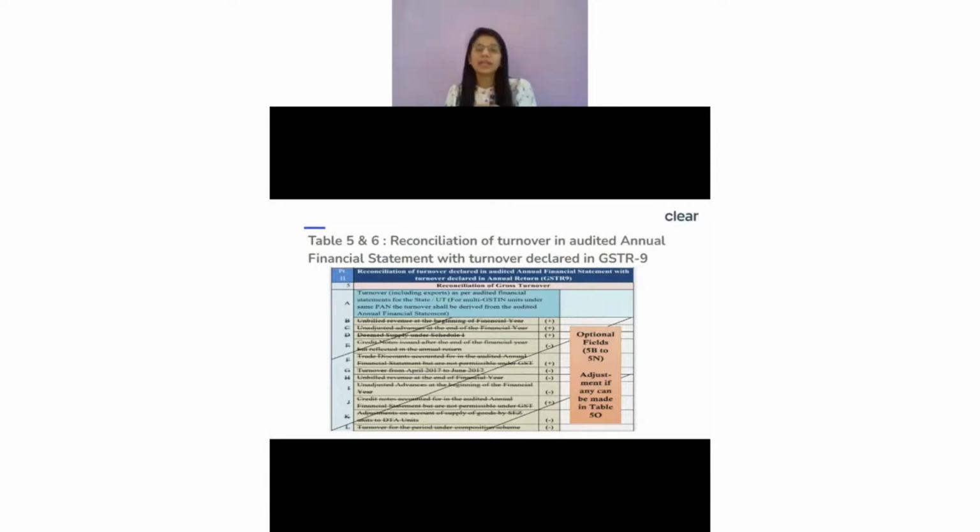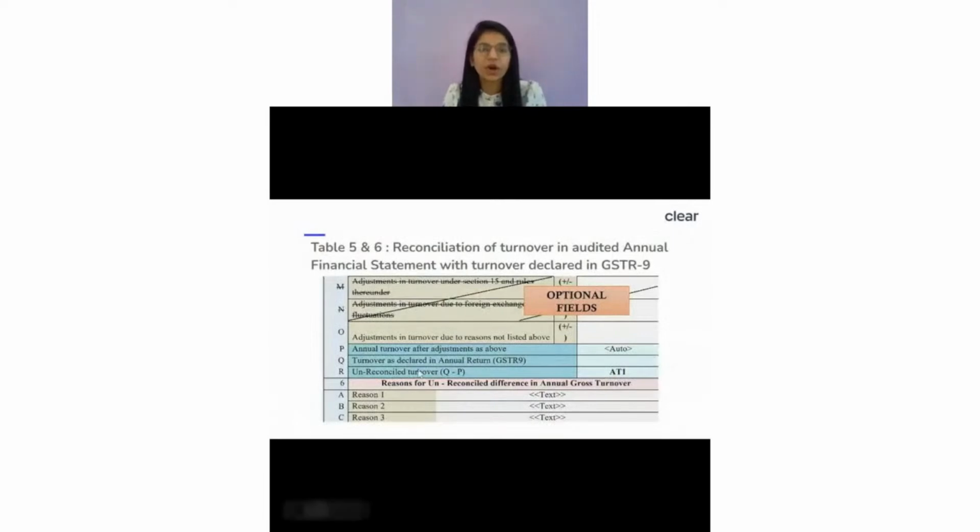The government themselves are clearly saying, yes, I know there would be differences here. You just tell me that these are differences which have to be reported, so you just have to show that information. There is a section called 5M where you can show the adjustment in turnover under Section 15 and the rules thereunder, which means because of the valuation rule, if you have some differences, positive or negative, you have to show them here.